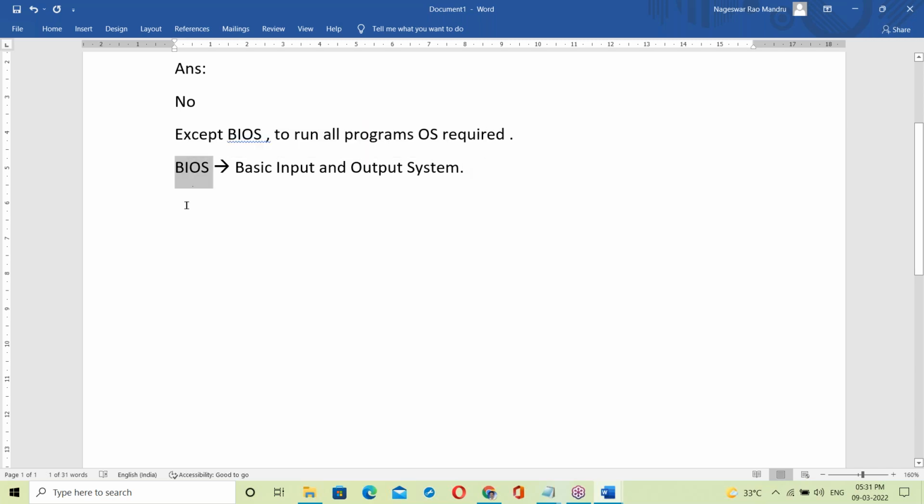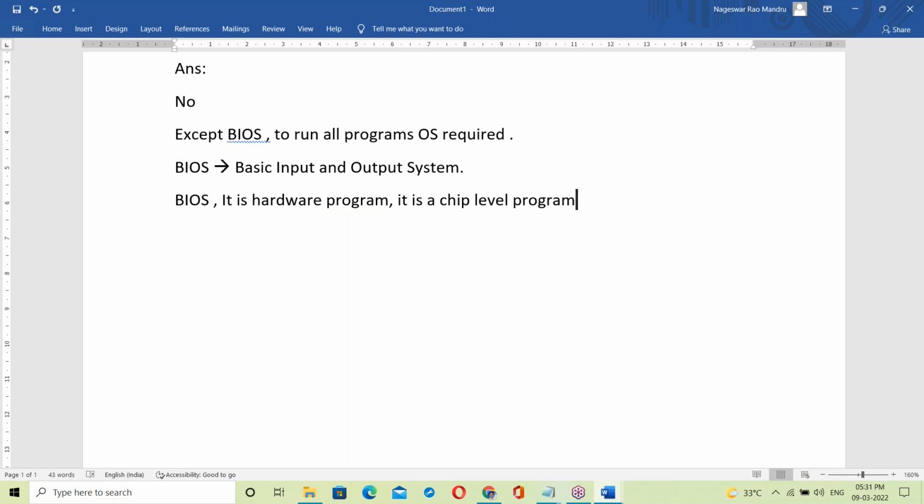So what exactly is BIOS? BIOS is a hardware program. It's a chip-level program. On the motherboard they call it the BIOS chip.